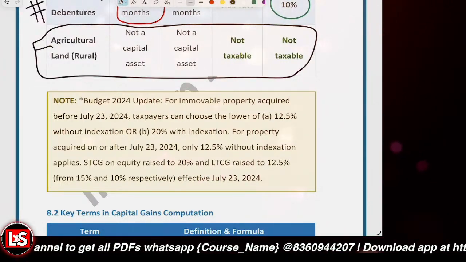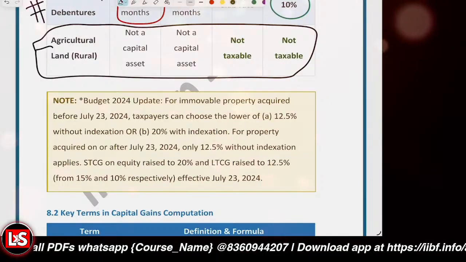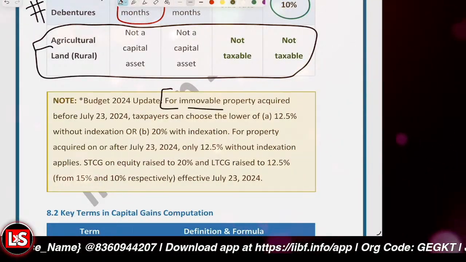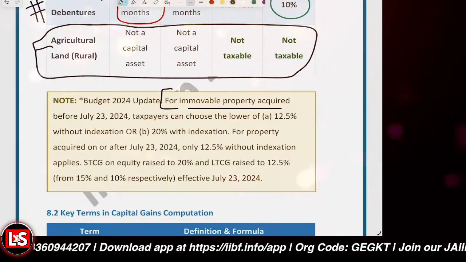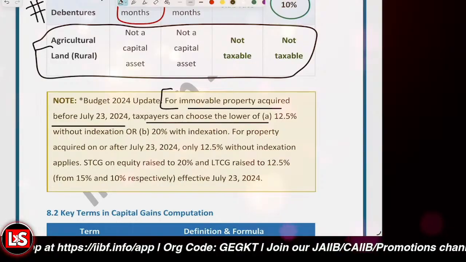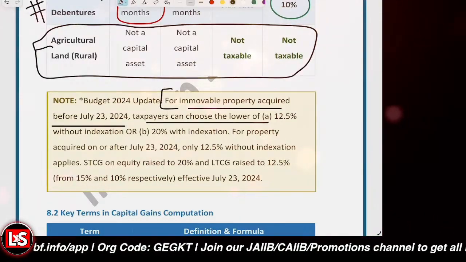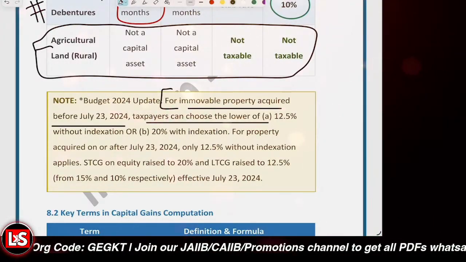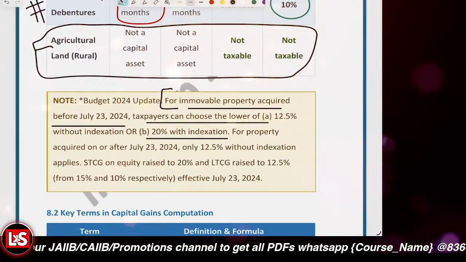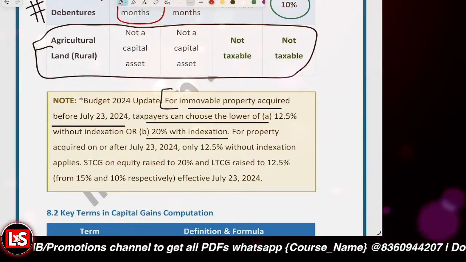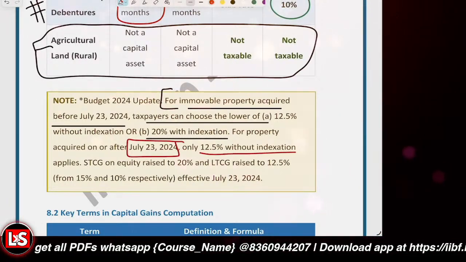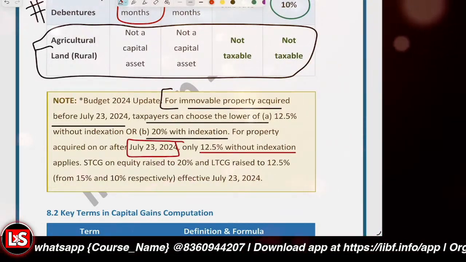Now, there was an update in 2024 for the immovable property that we have already discussed. For immovable property acquired before 23rd July 2024, the taxpayer can choose either 12.5% without indexation benefit, or 20% with indexation, whichever is lower. And if the property is acquired after 23rd July 2024, then 12.5% without indexation benefit will be applicable.